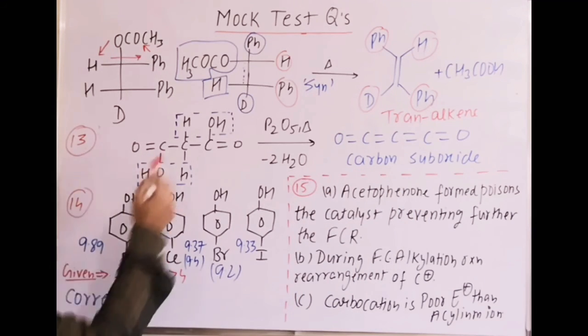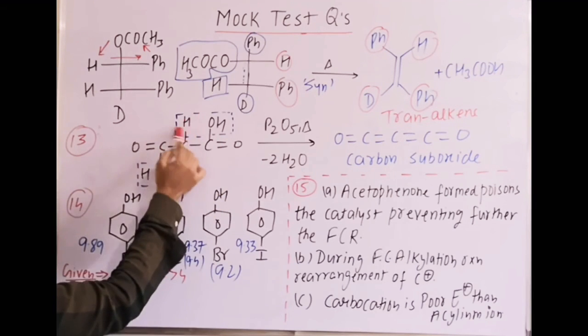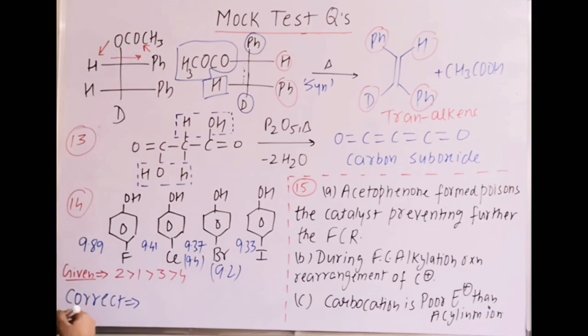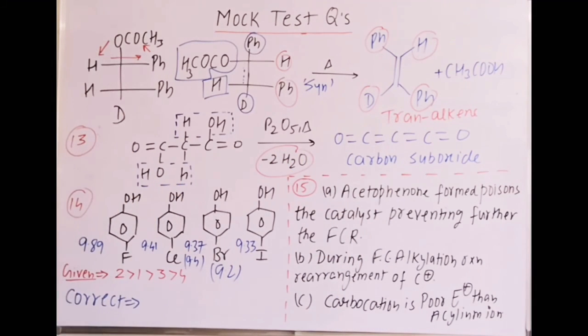So I have written it in that manner: H2O2 mole, CH2(COOH)2, with one H and OH there, one H and OH there, minus 2H2O, finally giving a compound which is carbon suboxide. That is a purely information based reaction.